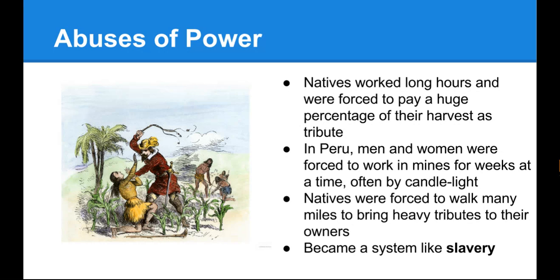These abuses were especially bad in Peru. Men and women were forced to work in mines for weeks at a time, often by candlelight. The owners generally lived in larger cities, so natives were forced to walk many miles to bring heavy tributes to their owners. Because of how in control the owners were, the encomienda system was a lot like slavery.